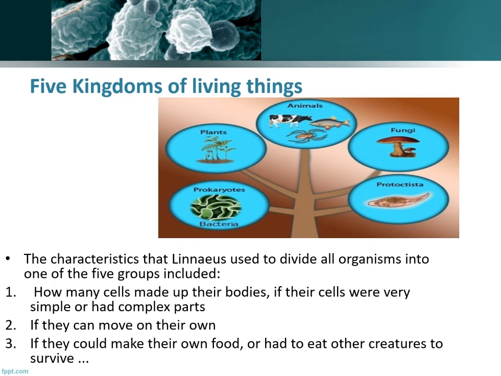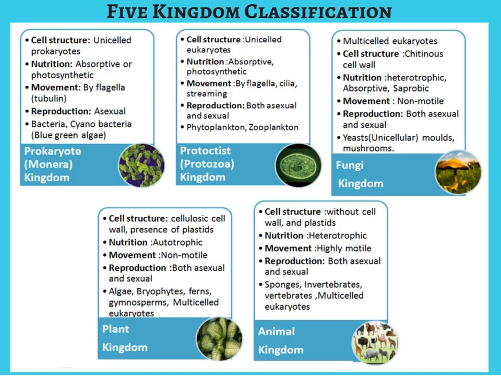Another thing that differentiates one kingdom from another is the type of movement or locomotion, that may be present in higher vertebrates such as mammals. Now we are going to see five kingdoms in detail. The first kingdom is called prokaryotic kingdom, or it is also known as Monera kingdom.